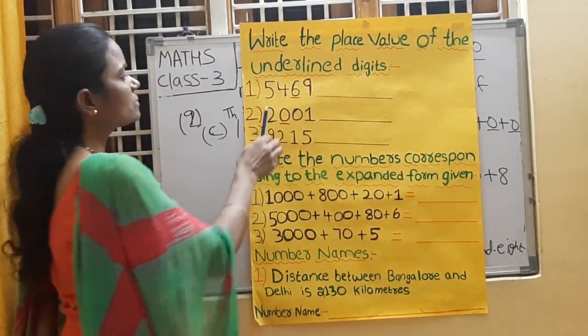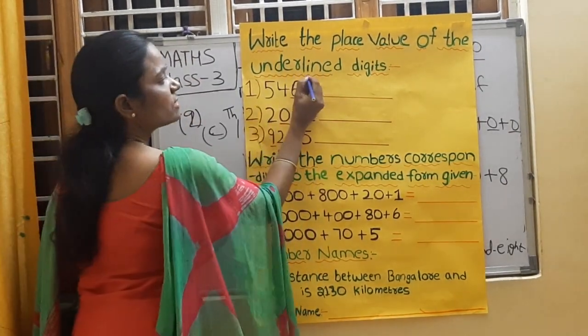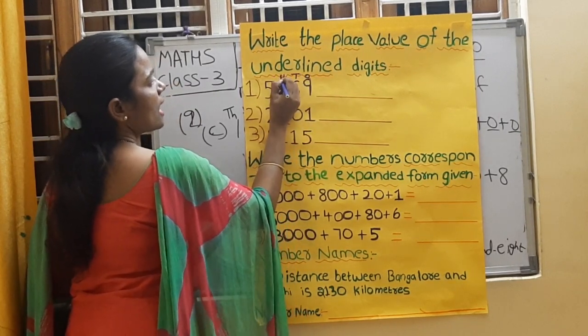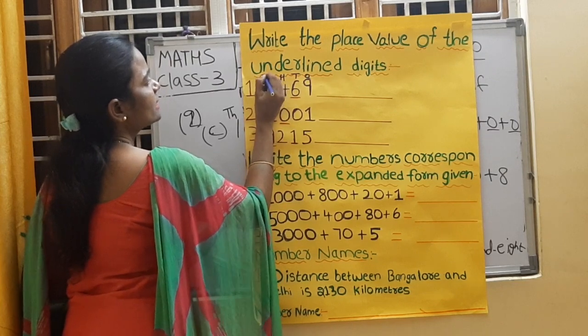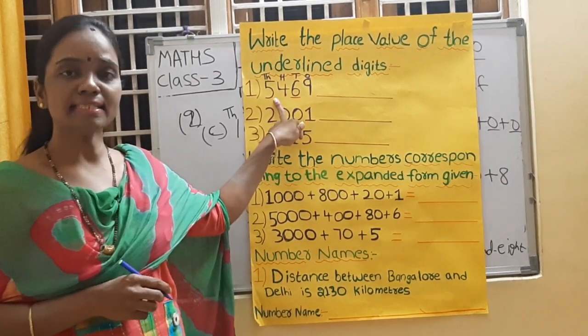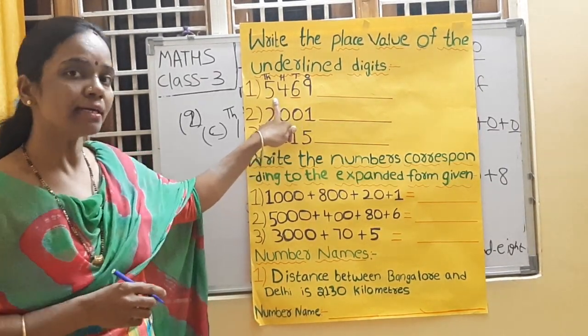Okay, children? So what is this number? Write down the places: ones place, tens place, hundreds place, thousands place. Yes, children? It is a 4-digit number. Read this number, children.